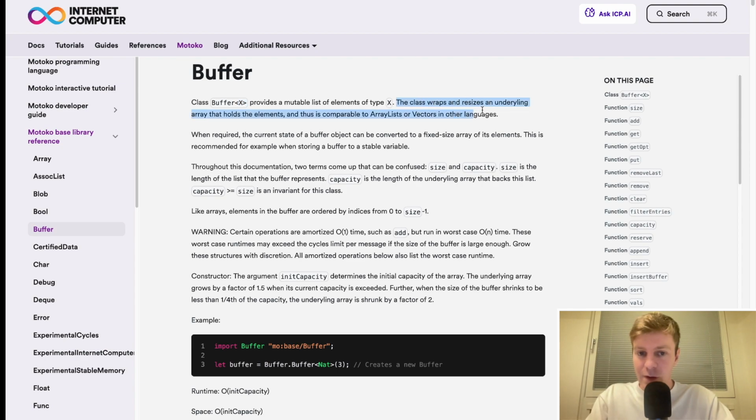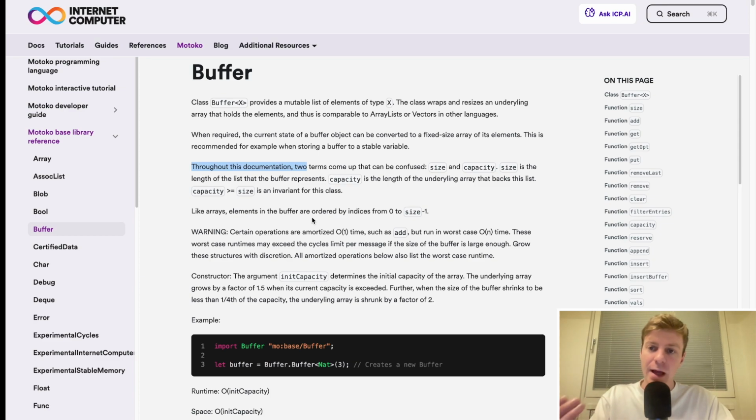This class wraps and resizes an underlying array that holds the elements and is comparable to ArrayList or Vectors in other languages, if you're familiar with them. When required, the current state of a buffer object can be converted to a fixed-size array. This is recommended, for example, when storing a buffer to a stable variable. If you don't understand this sentence, no worries. Throughout this documentation, two terms come up that can be confused: size and capacity. Size is the length of the list that the buffer represents. Capacity is the length of the underlying array that backs this list.